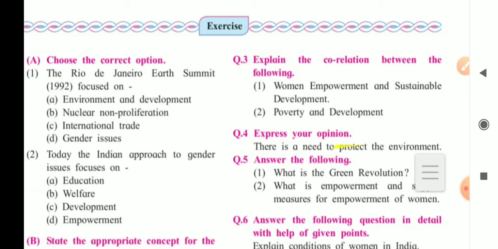Explain the correlation between the following. Now first is women empowerment and sustainable development. Women empowerment and sustainable development.